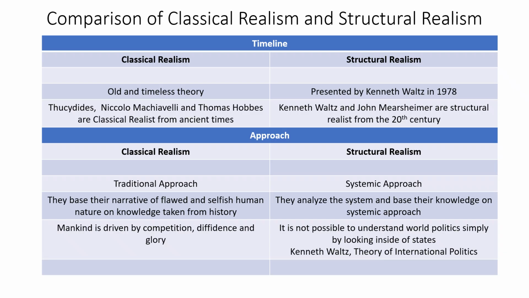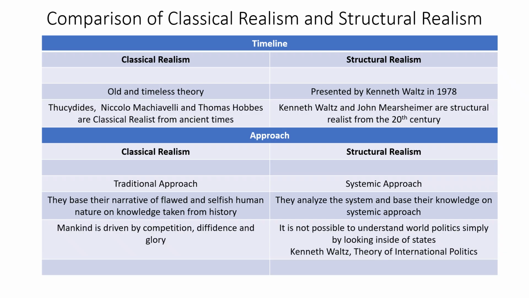And the classical realists, they just studied the history of wars and all the conflicts in international politics, and they developed this theory based on the knowledge taken from history, right? This is what Thucydides did. This is what Niccolo Machiavelli did. This is what Thomas Hobbes did, and this is what Hans Morgenthau did. There's a very interesting quote of Hans Morgenthau also.